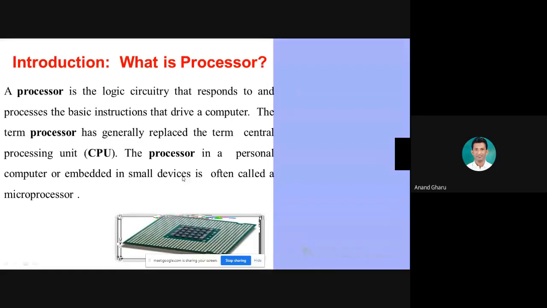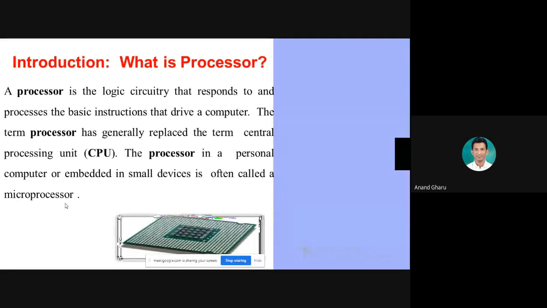Okay, both are same things. The processor in a personal computer or embedded in small devices is often called a microprocessor. अजून microprocessor ला काय म्हणतात? Processor is placed or mounted in the motherboard or mounted in embedded small devices. Embedded small devices means mobile phone or ARM processor or any electronic gadget, embedded device, रास्पबेरी पाय.